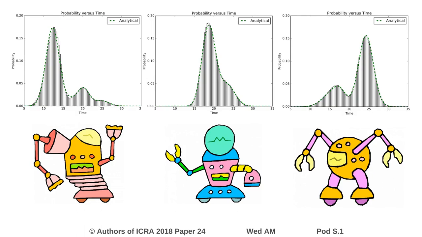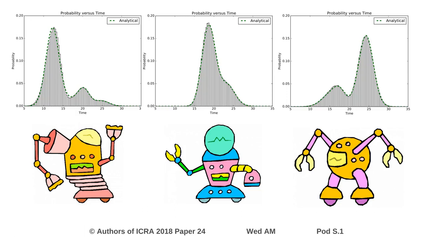Once these have been calculated for each possible arrival order, the probability distribution of the task start and end times can be calculated by summing the individual probability distributions for each arrival order, multiplied by its probability.